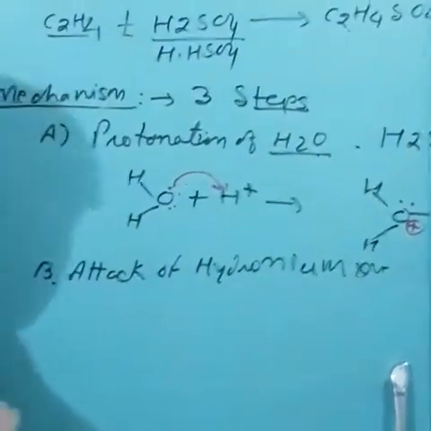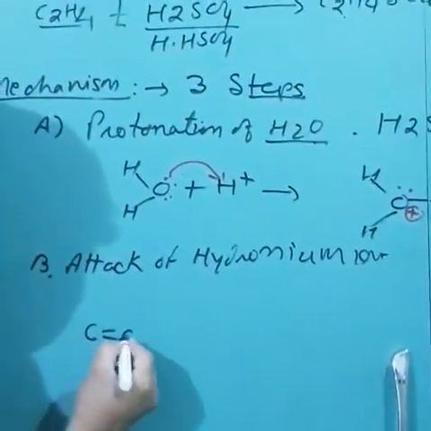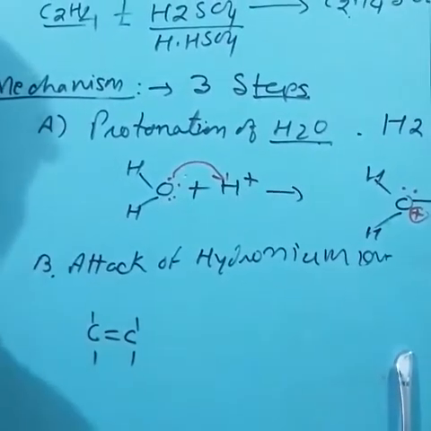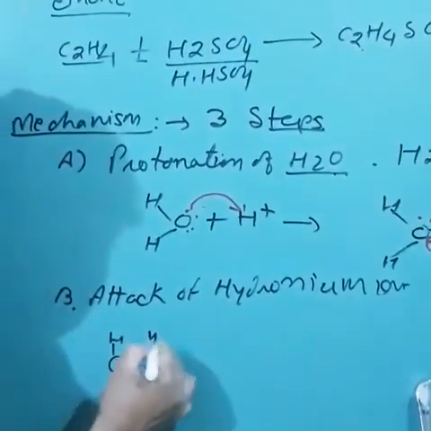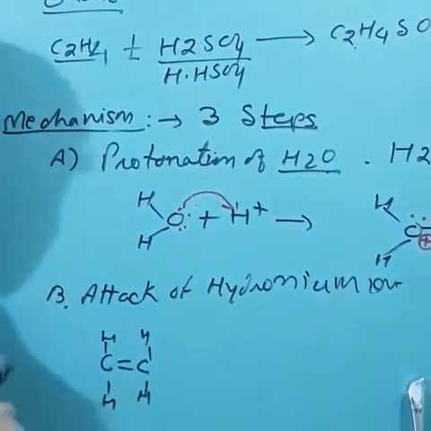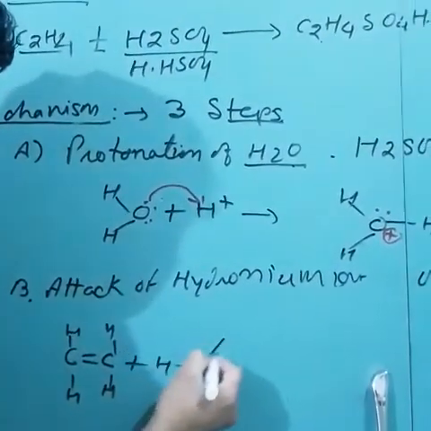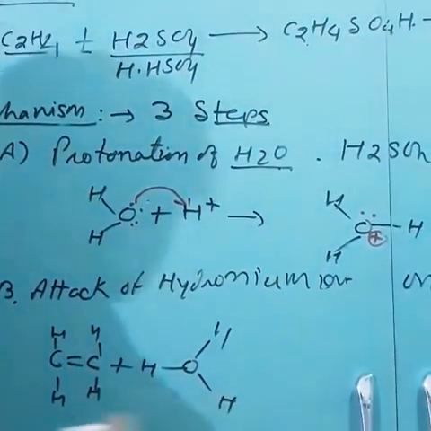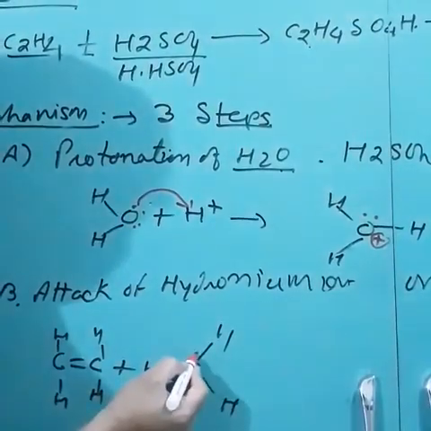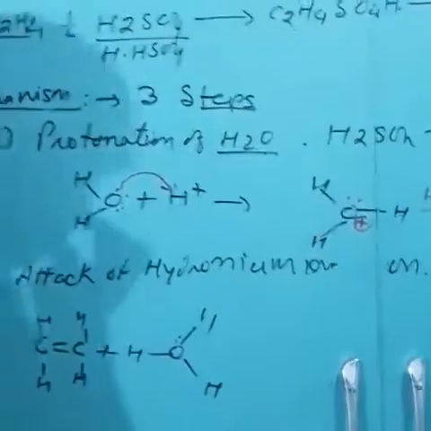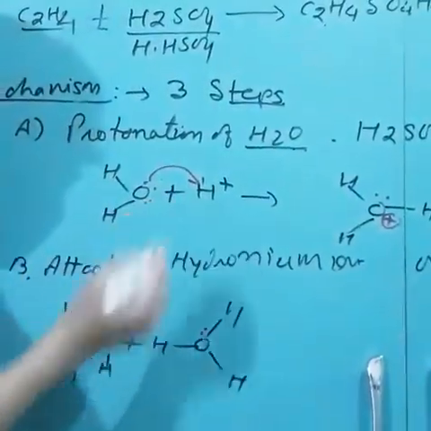It takes place like this: CH2=CH2, simple ethene, plus the hydronium ion, OH and H. Look here, in water there will be only one lone pair remaining because one lone pair is donated to the hydrogen cation.